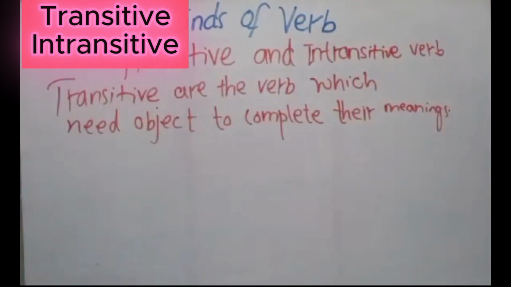So these are called transitive verbs. Transitive are the verbs which need an object to complete their meaning. These are called transitive verbs.